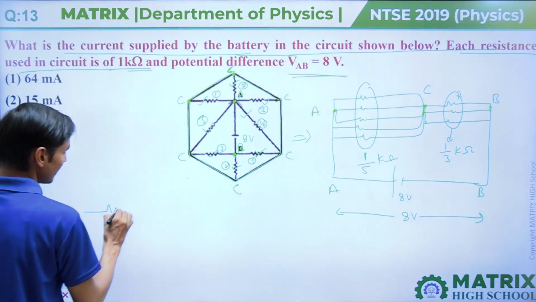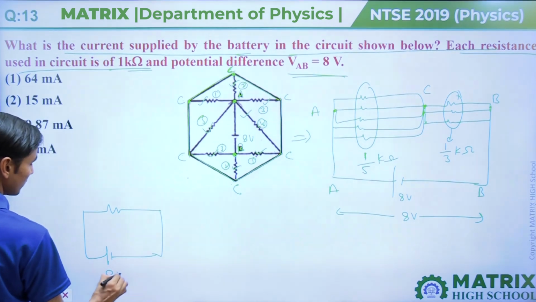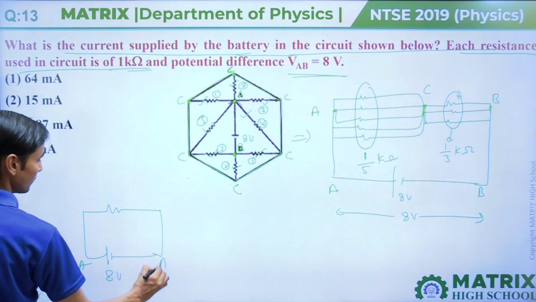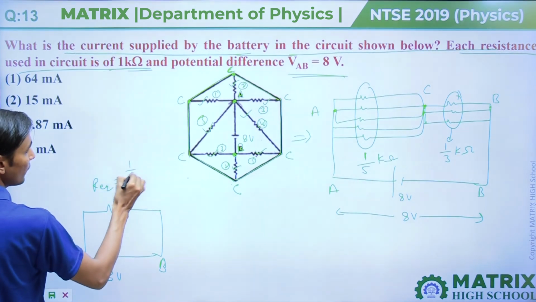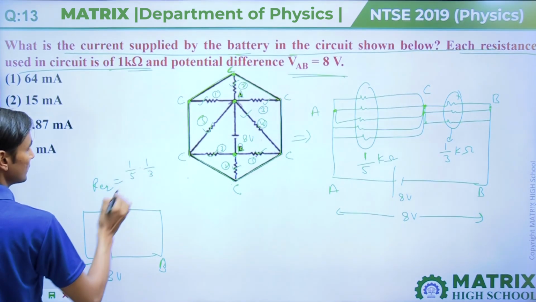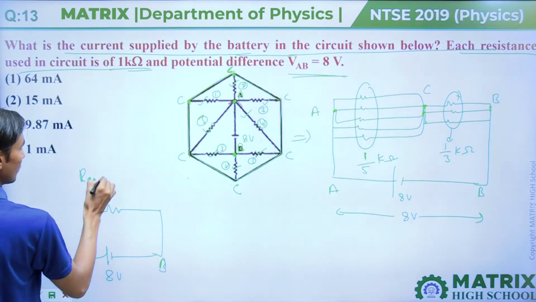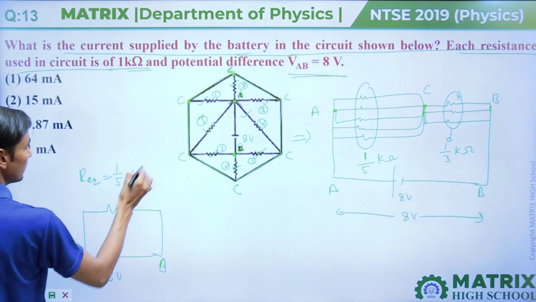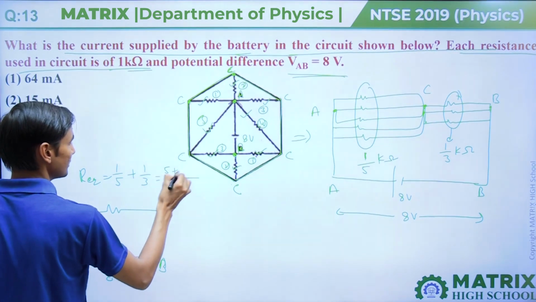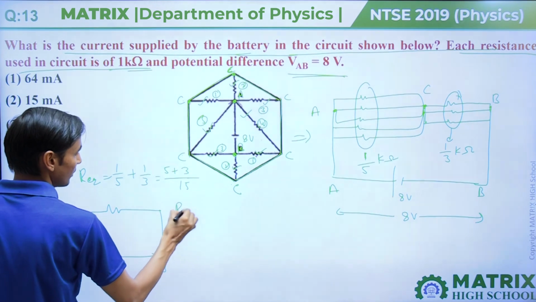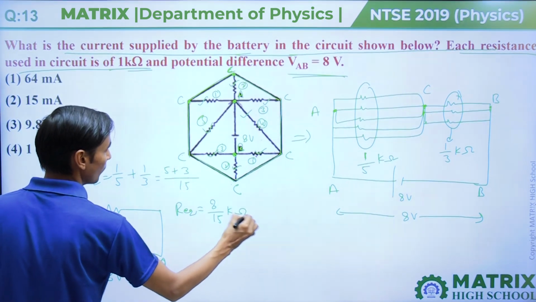So we can say that R equivalent will be, this is 8 volt, this point is A and this point is B. These are in series. So R equivalent equal to 1 by 5 plus 1 by 3, and that is equal to 5 plus 3 over 15, and R equivalent will come 8 by 15 kilo ohm.